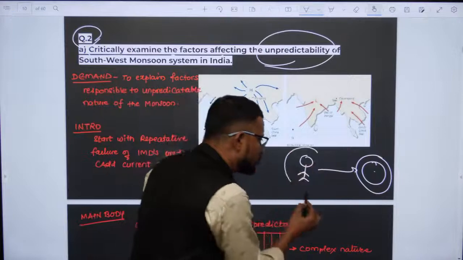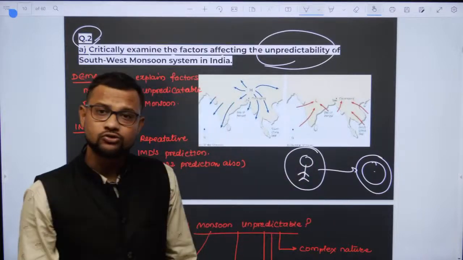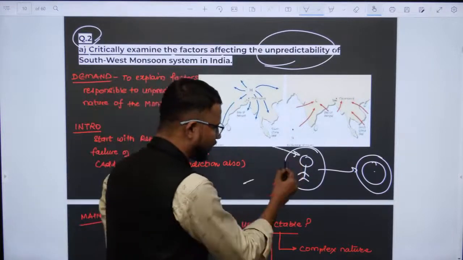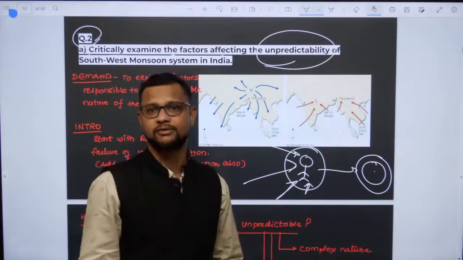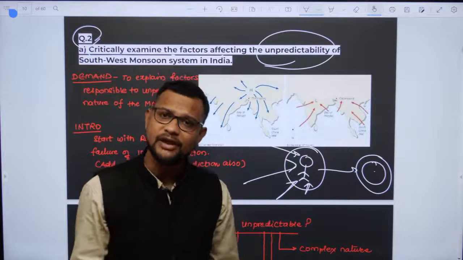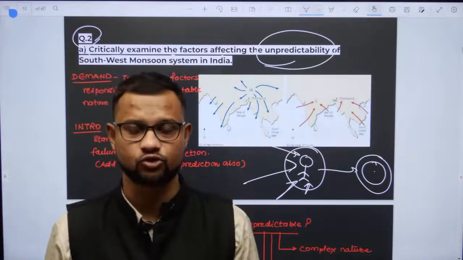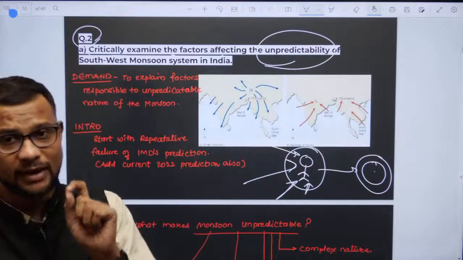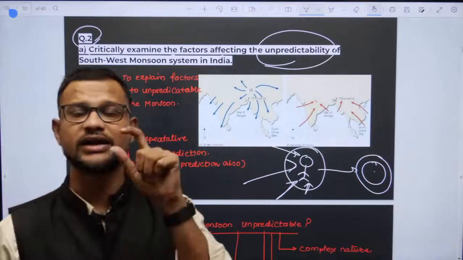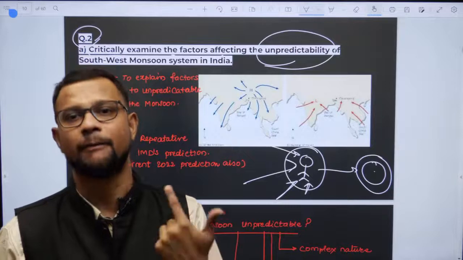What happens with the monsoon, that monsoon is influenced by so many factors that you cannot predict its behavior. तो फिर इसमें IMD का फॉल्ट कितना है, ये भी तो सोचने की बात है ना. Are you getting this thing? So it is not only, yes, we can blame IMD for one thing, technological limitations, but apart from that, what